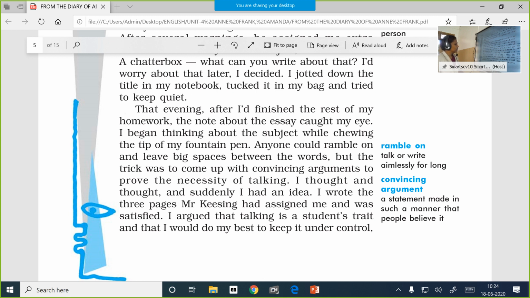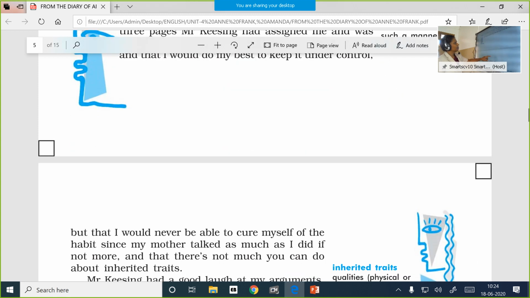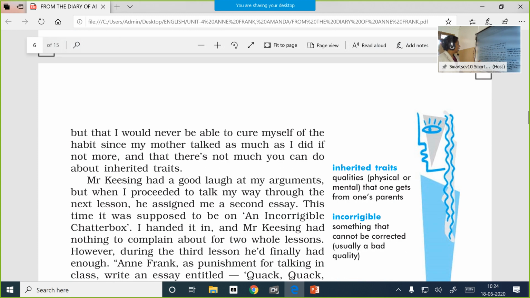I argued that talking is a student's trait. No student can control herself from talking. It is inborn, it is innate, and it is a student's trait, and that I would do my best to keep it under control. I would try hard to keep myself under control, but that I would never be able to cure myself of the habit, since my mother talked as much as I did, if not more, and there is not much you can do about inherited traits.